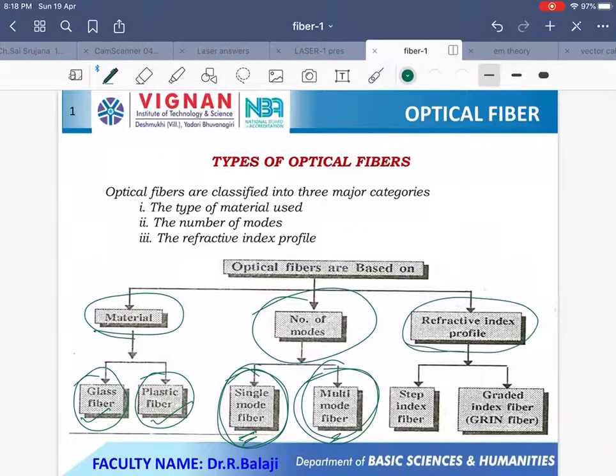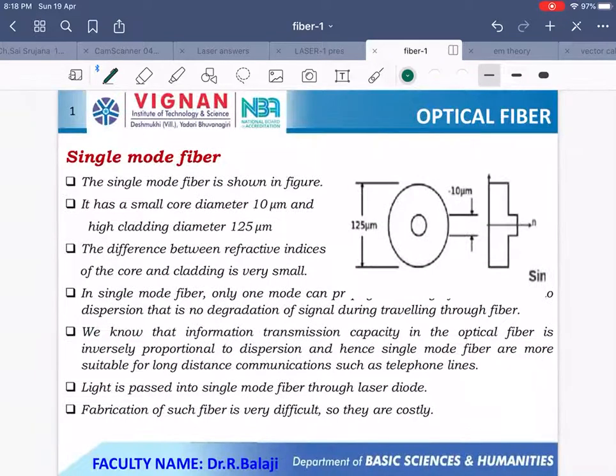Based on the refractive index variation of core and cladding, the optical fibers are classified into two types. One is called step index optical fiber and the other one is called graded index optical fiber, simply called graded fibers. Now one by one we will discuss the types of optical fibers. Now, single mode optical fiber.